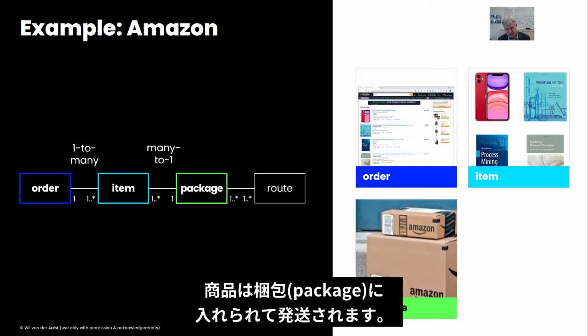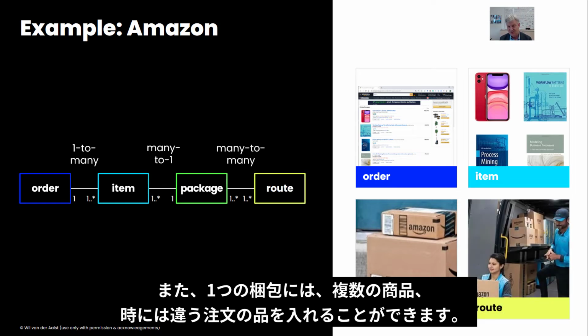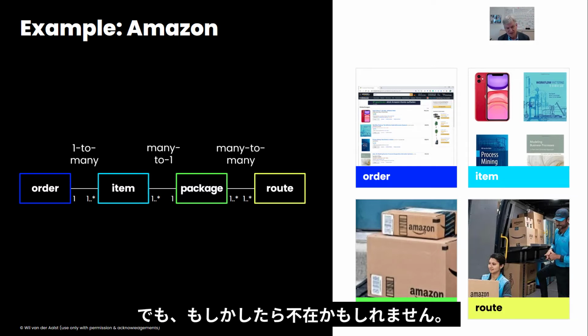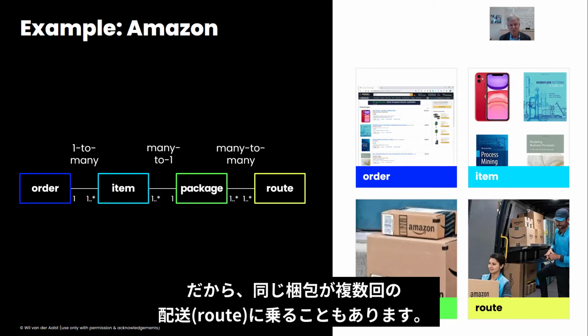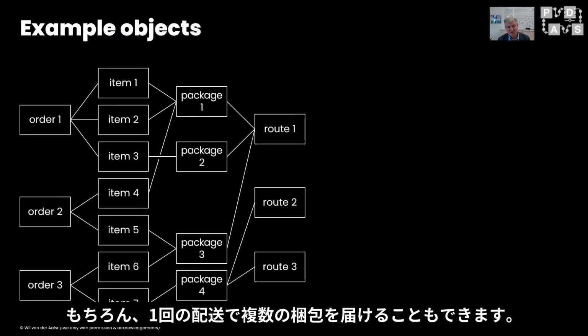Items are shipped in packages, and one package can contain multiple items, possibly of different orders. We try to deliver these packages to people at their home. They may be at home or not. So the same package can be on multiple routes, and on one route there can of course be multiple packages.